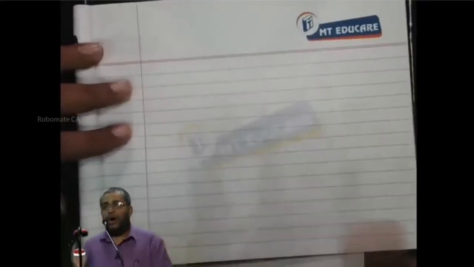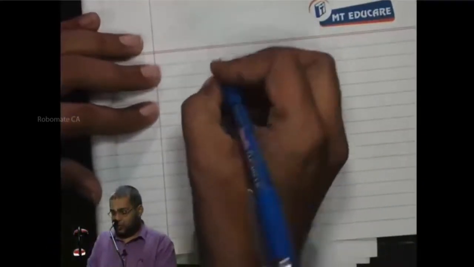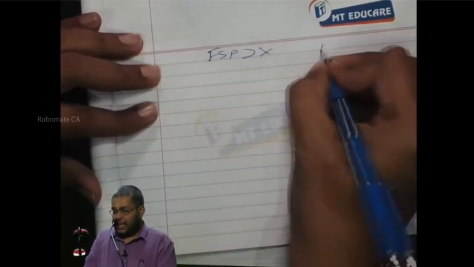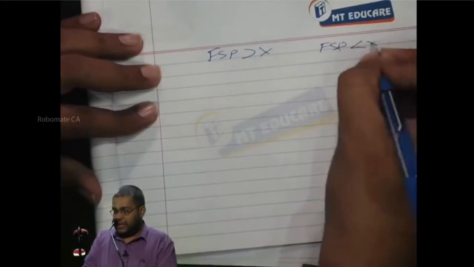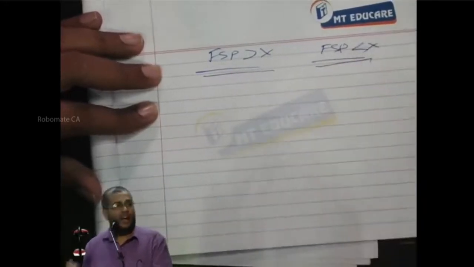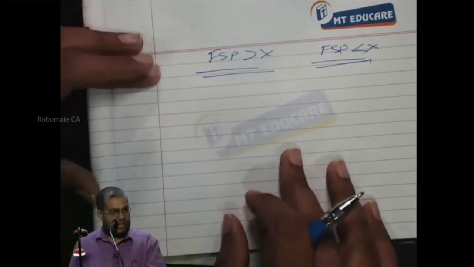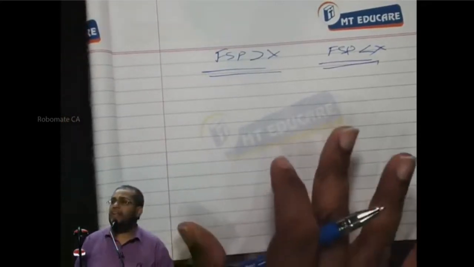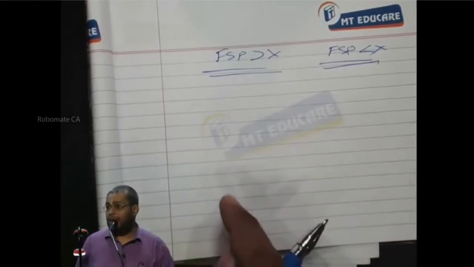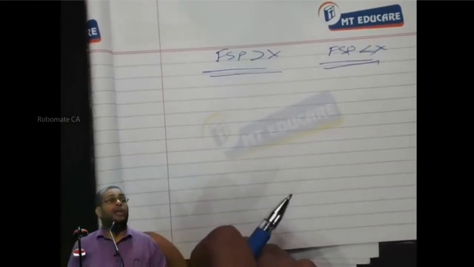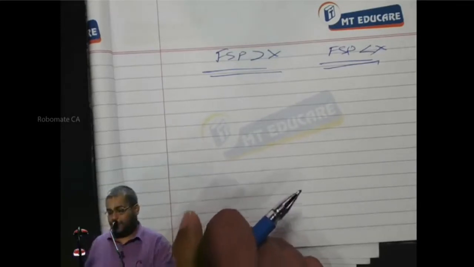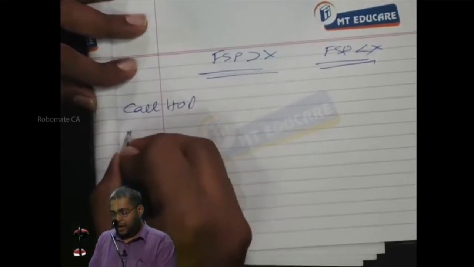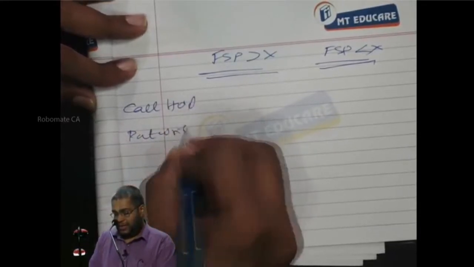Okay, now, on the maturity date, same story, two things can happen. What are the two things here? FSP greater than X, FSP less than X. Right or not? Now, see, I am a holder and writer. I hold what? Call. I write what? Put. So I'm having a call holding and a put writing.